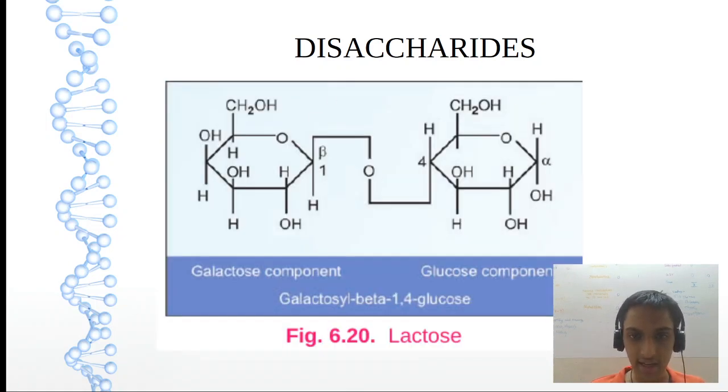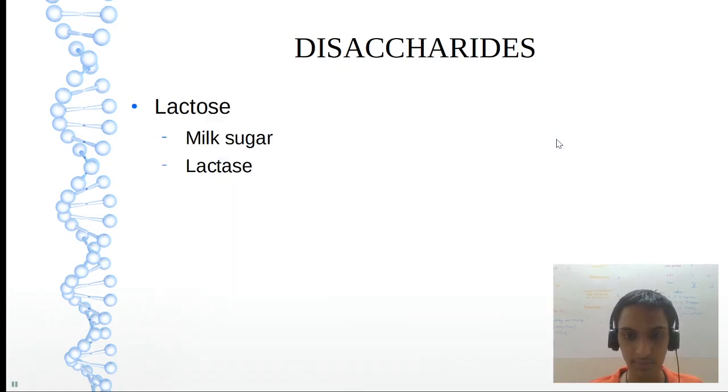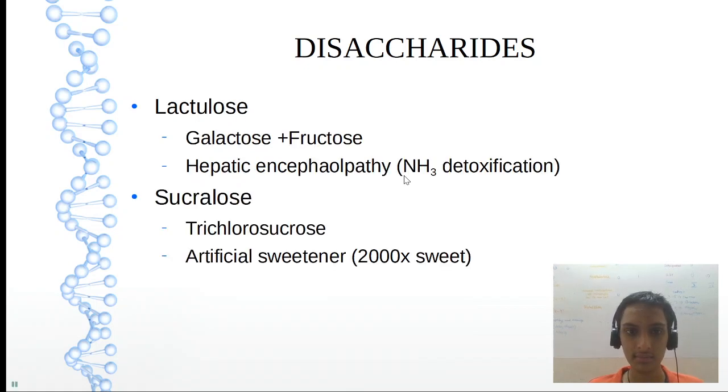Right. Let us see lactose. Lactose we know very well. Milk sugar present in milk. So it is galactose and glucose, not glucose galactose. It is a 1,4 beta linkage. First carbon of galactose, fourth carbon of glucose. So 1,4 beta linkage. And I already told you it is milk sugar, the important enzyme being lactase.